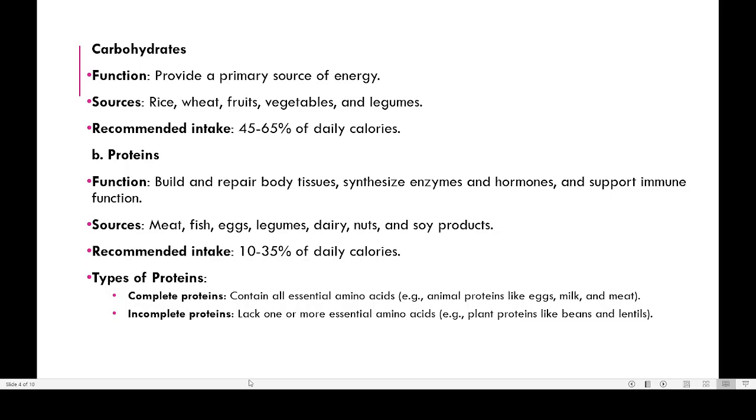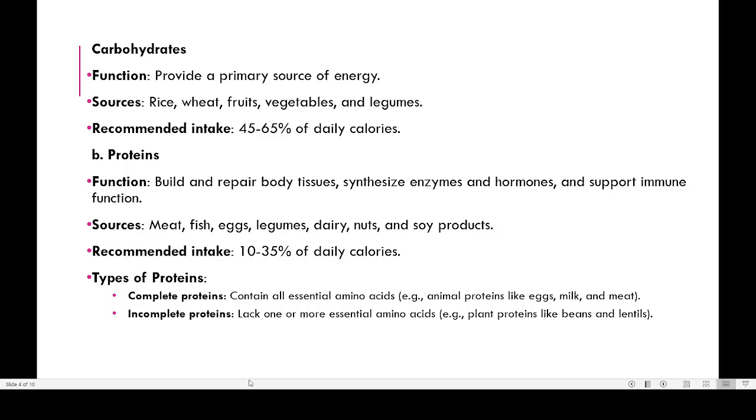Mainly our body produces energy in the form of glucose. That glucose will be converted into an energy form known as ATP, and that ATP is used by our body for various functions. That is why after 3 or 4 hours we feel hungry, and that is a message from our body to eat more, to fill our tank again. So that function is mainly done by carbohydrate. Normally around 45 to 65% of our daily food intake should be in the form of carbohydrate.